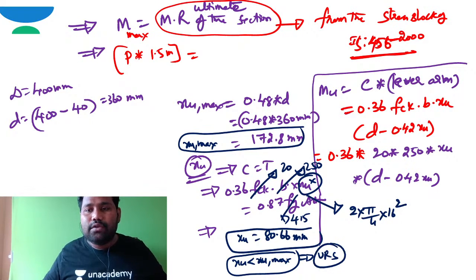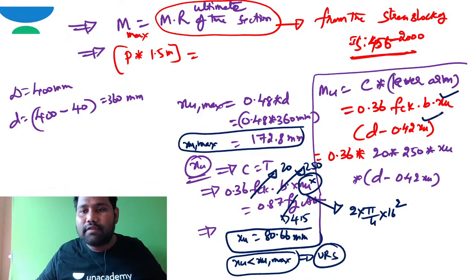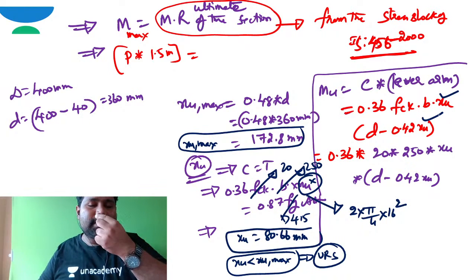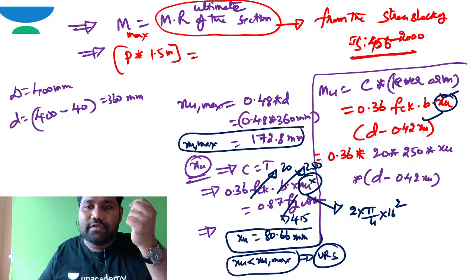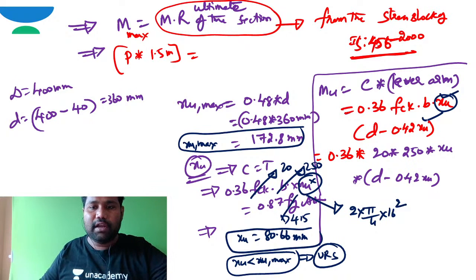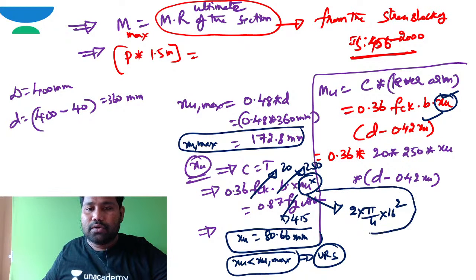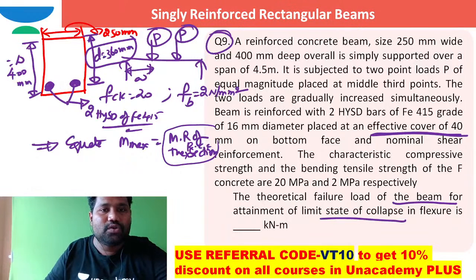So I can use just XU here. If it is an over reinforced section or balanced section, then instead of XU, I need to use XU max. That is the only difference. If I just substitute, the value of this P is 31.5.